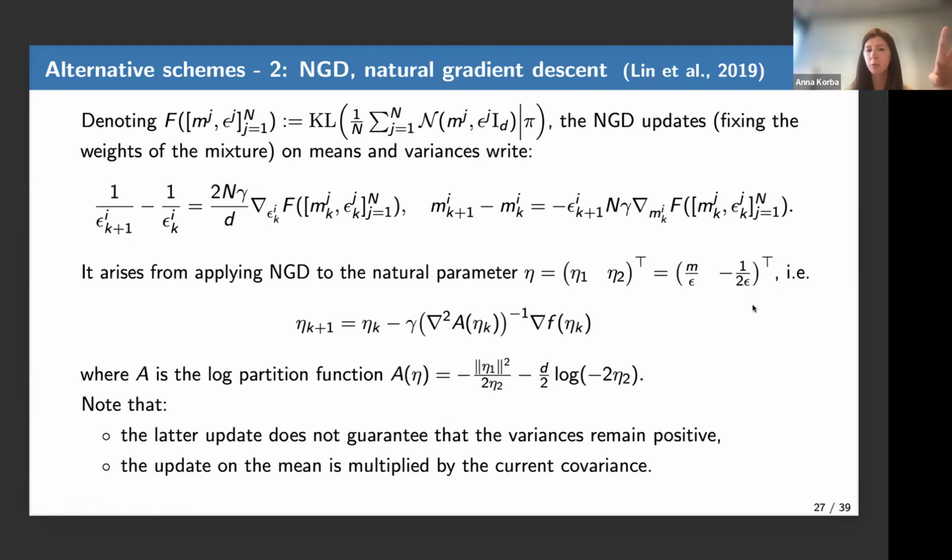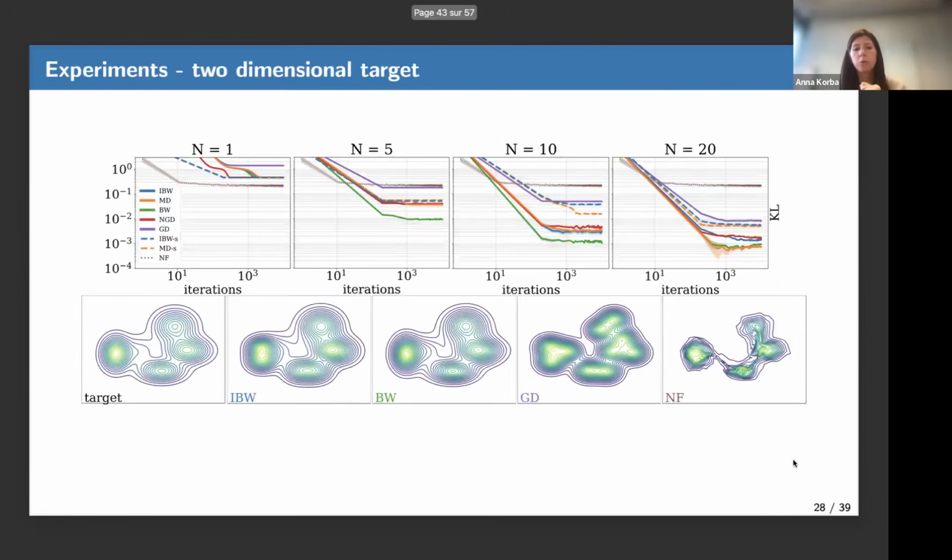And this scheme has two problems, according to us. First, if you look at the update on the variance here, you have to invert it, but basically, this update does not guarantee that the variance parameter epsilon remains positive. Second, the update on the mean is scaled by the variance. So if your update on the variance was reasonable, this is fine, but if you have a big update on the variance, you may have a big update on the mean, and that may not be great for stability. So now that I have described everything, I can show you some experiments, then I will take questions, I think.